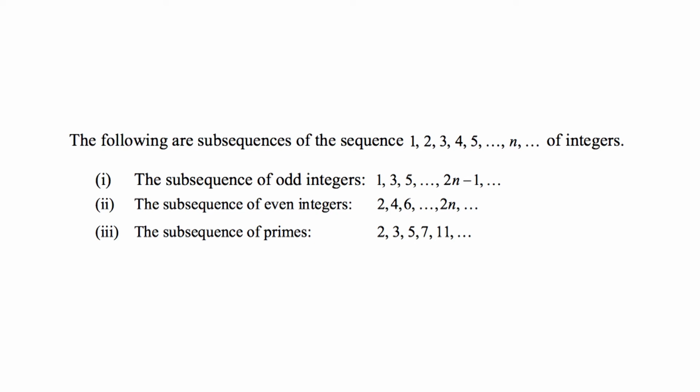is not a subsequence of the given sequence because the terms do not appear in the given order as in the original sequence.